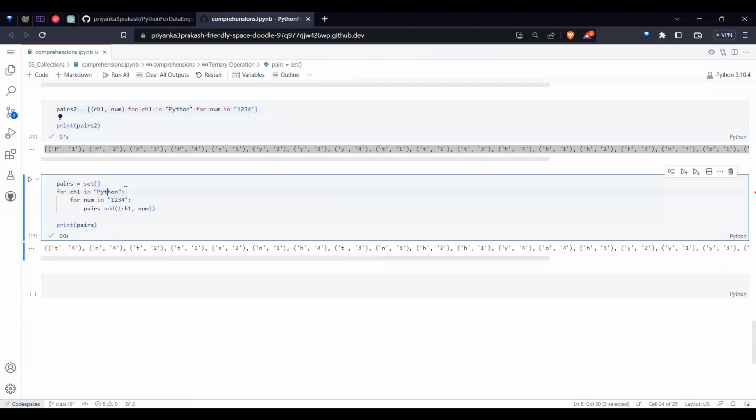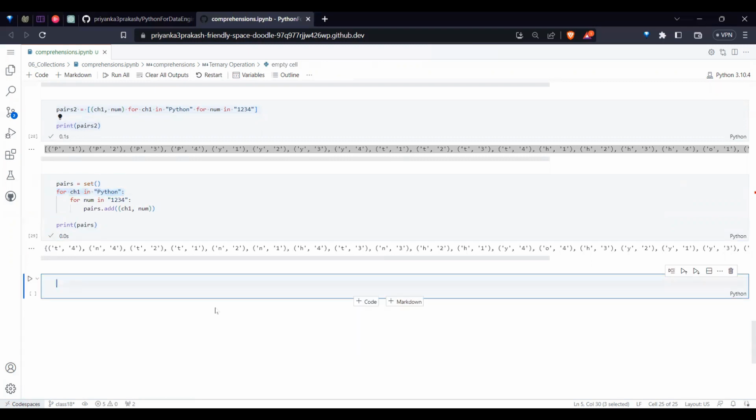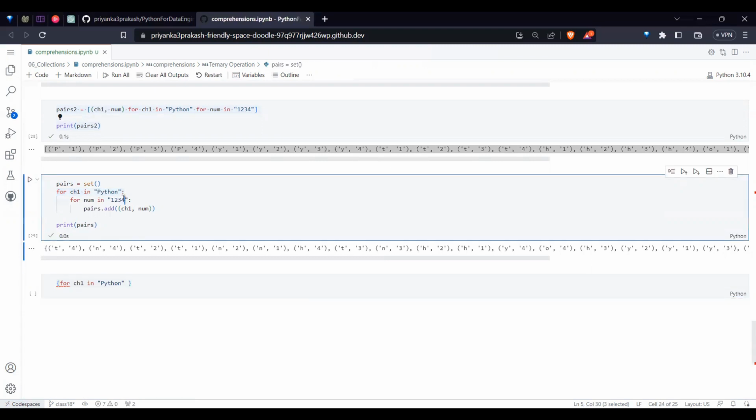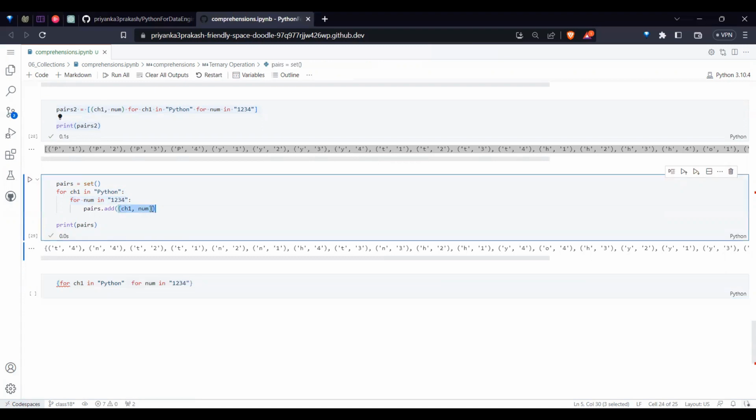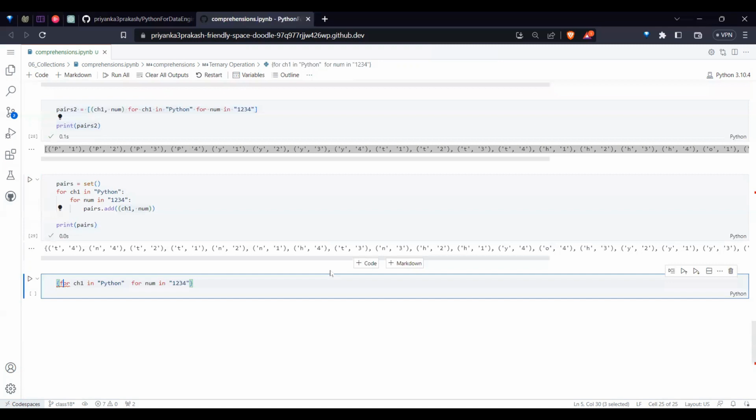If I need to rewrite that in a single line as a set, the same logic applies. We need to put the set braces and store the result. So remove the colons and others. The inner for loop, you write it here. And whatever you ultimately want to store, the rules of that particular data structure should be followed.